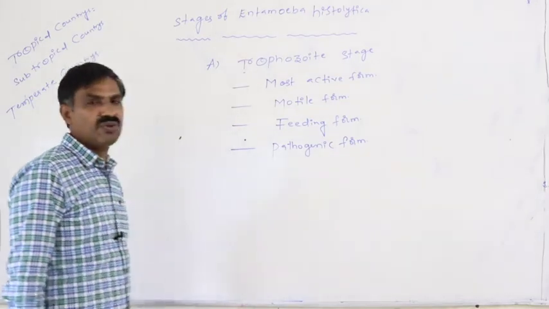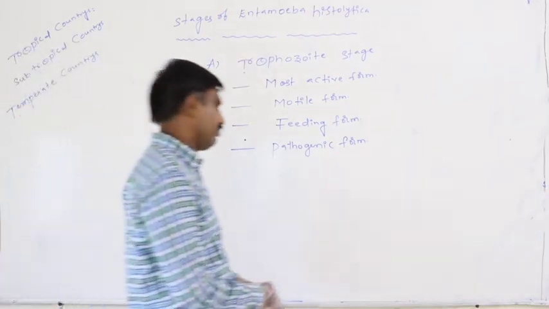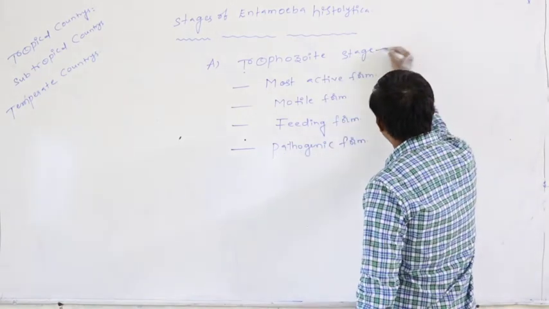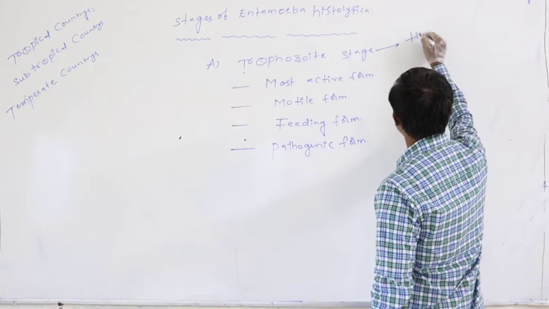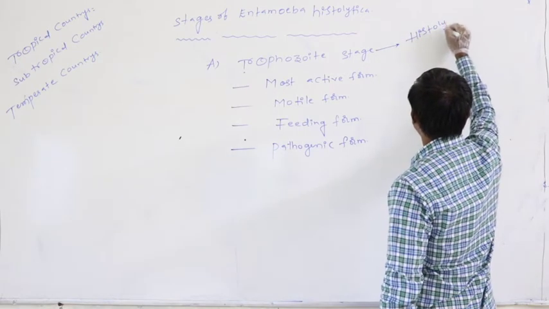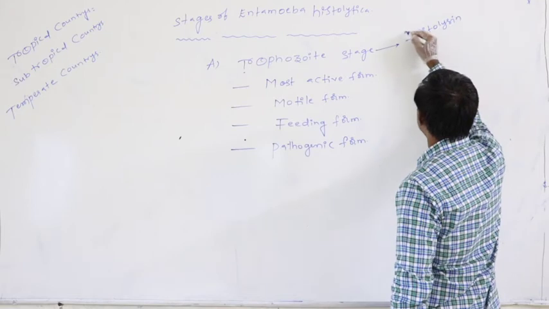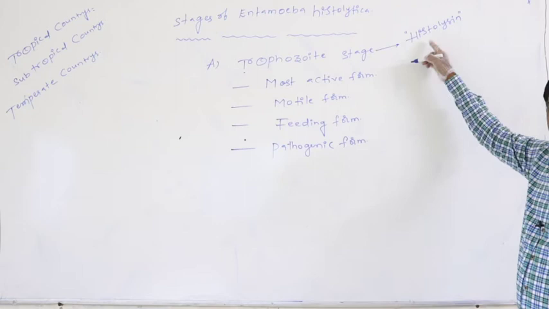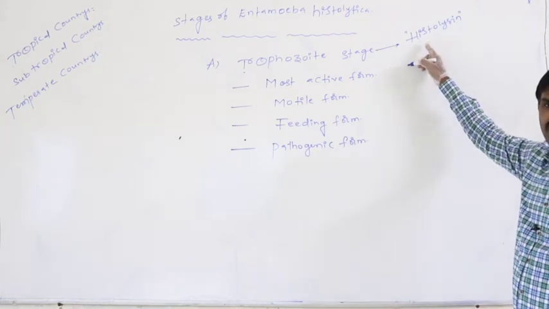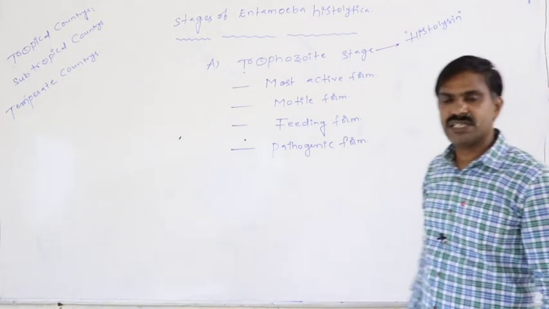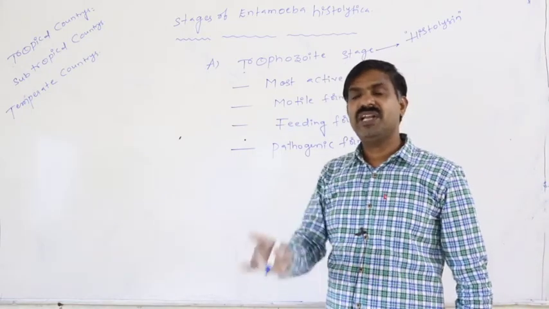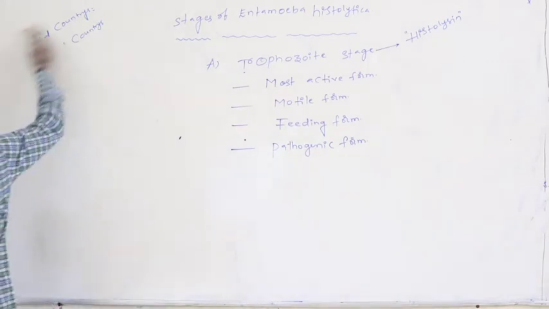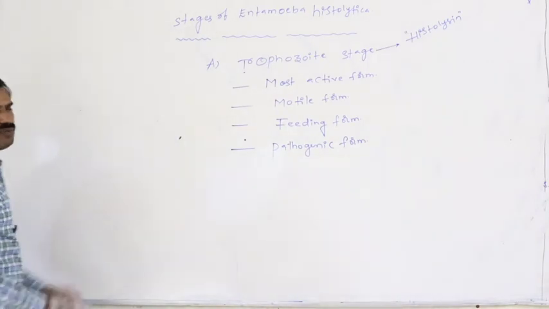That is the trophozoite stage, the pathogenic stage, because the trophozoite stage secretes the histolysine enzyme. Trophozoite stage secretes the histolysine enzyme for dissolving the large intestinal wall, for feeding on the content of the large intestinal wall. So only definitely it damages the large intestinal wall.